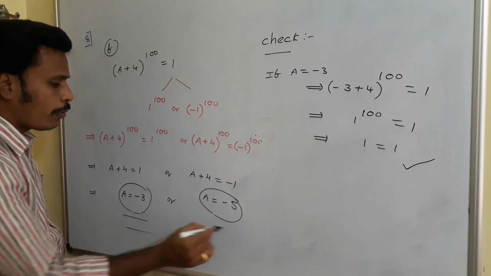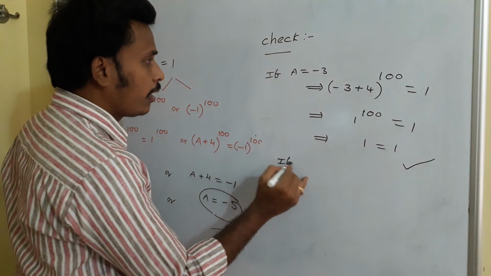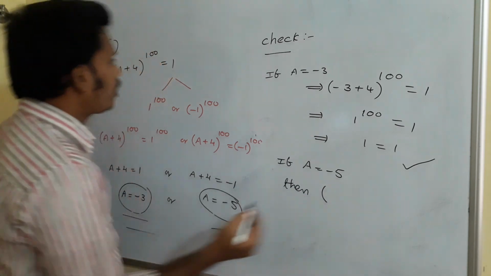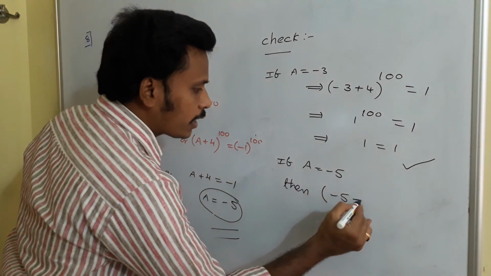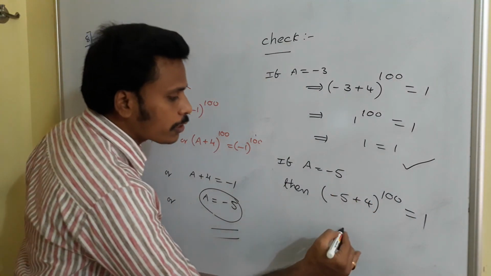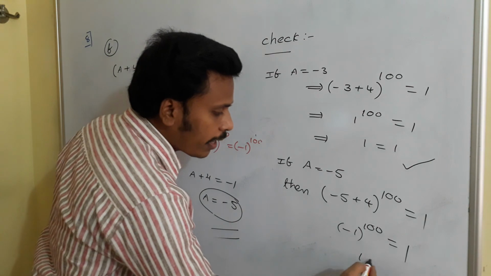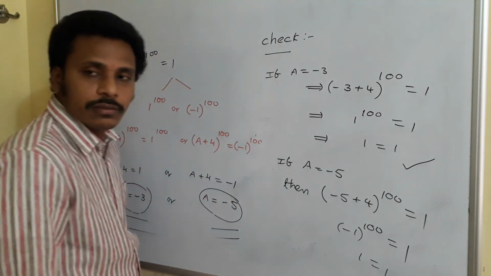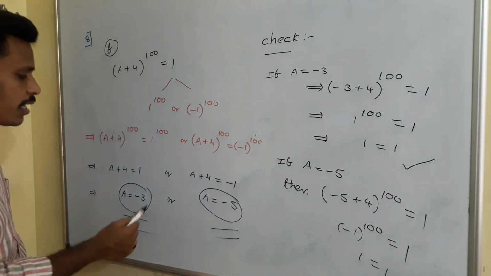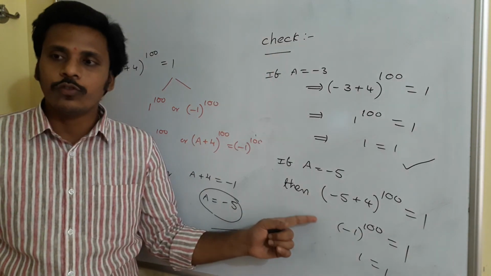So actually that ends the problem. Your answer is -3 or -5, but this is a way of checking. And the next thing, if a = -5, then again check. Replace a with -5. (-5 + 4)^100 is equal to 1. And -5 + 4 is -1, right? (-1)^100 is equal to 1, and multiplying -1 a hundred times is again 1. 1 = 1, both sides are balanced. Since both sides are balanced, a = -5 is also one of our answers. So at the end, these are the answers by solving, and if you wish to check whether they are correct or not, you just go with this way of checking.